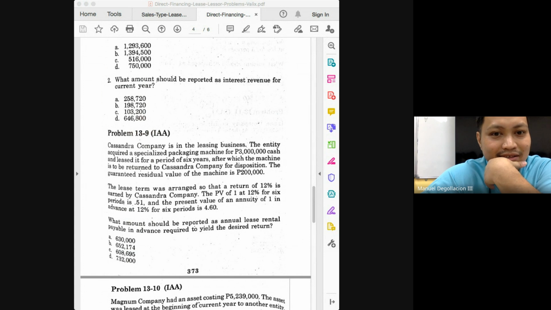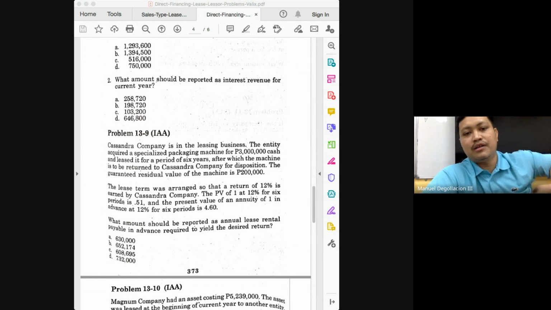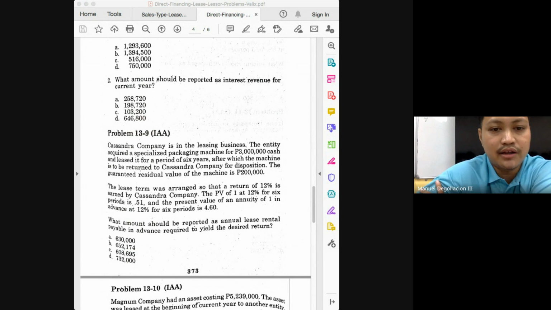When did the lease happen, class? Did the problem state that? No. Assuming it was on January 1, class, and this is annuity due, how do we compute for the interest? 3 million minus 630,000, that will give you 2,370,000. 2,370,000 times the implicit interest rate of 12%, that will give you 284,400. Note to self, maybe I'll ask additional questions on this one for our exam.